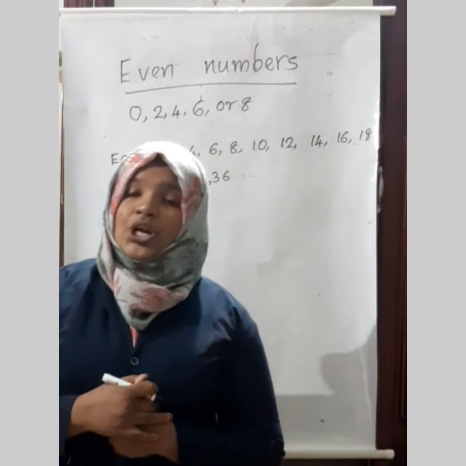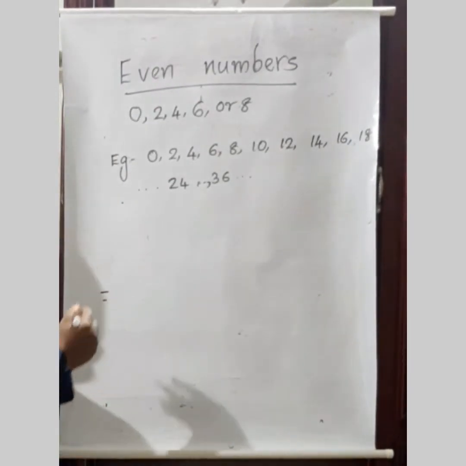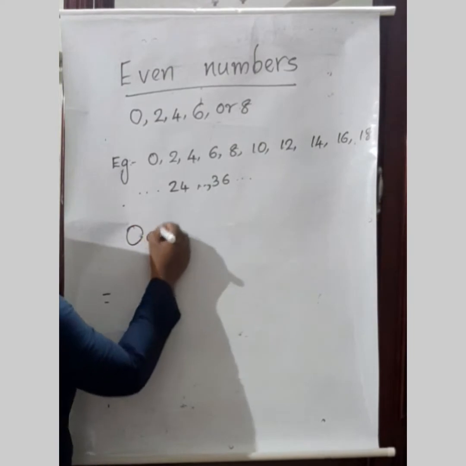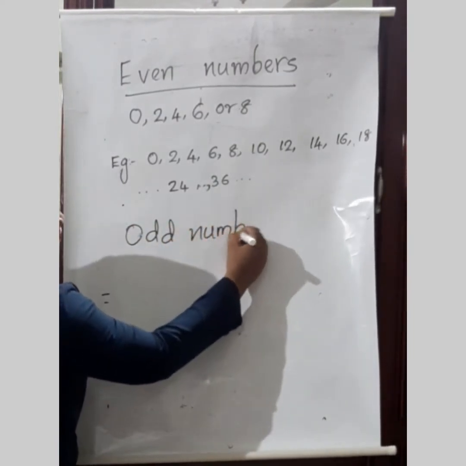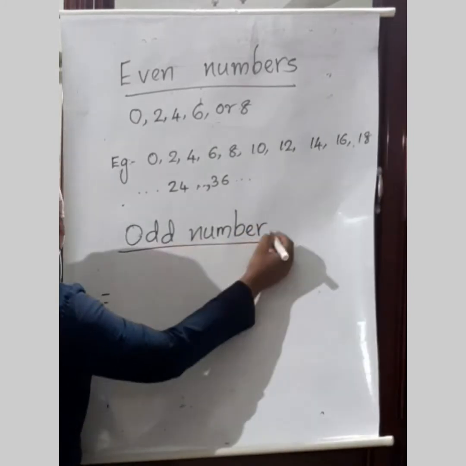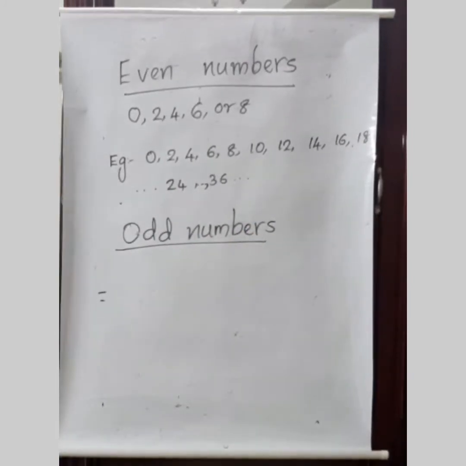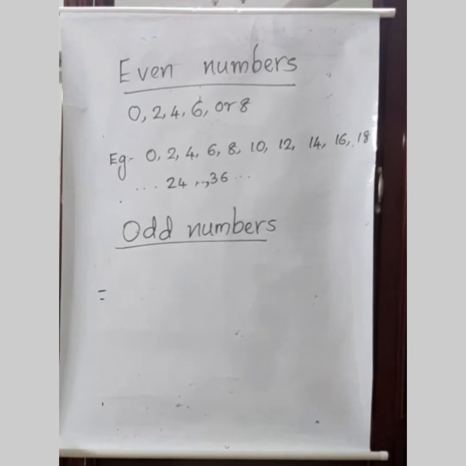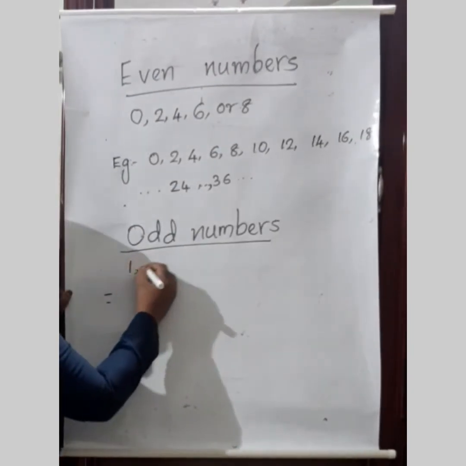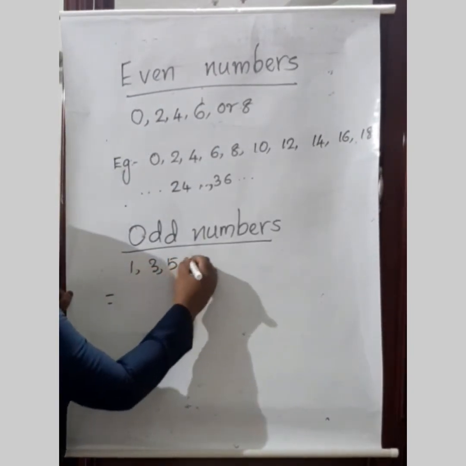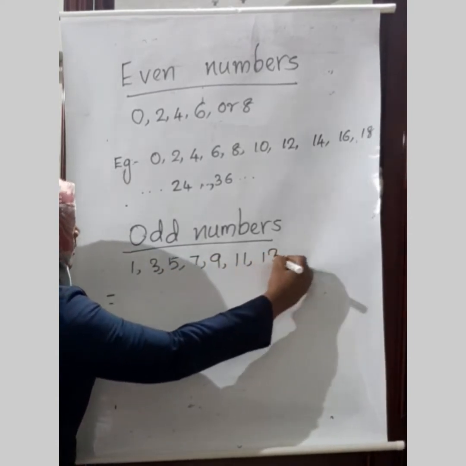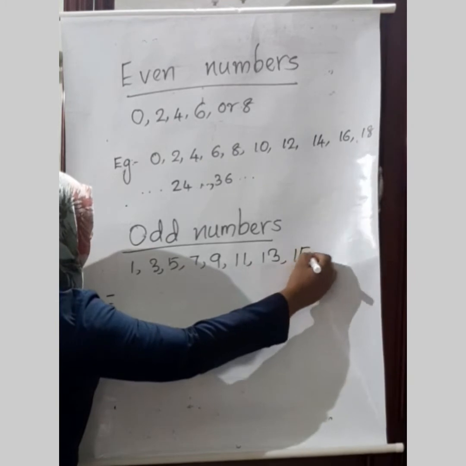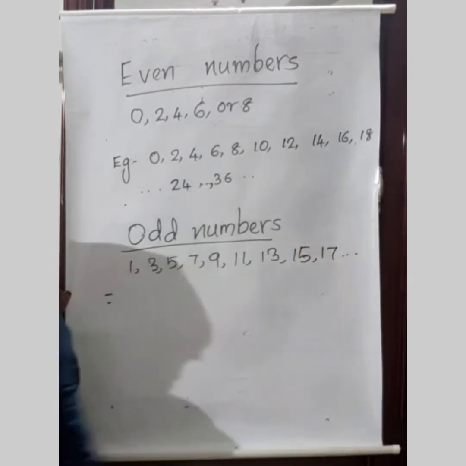So, what will be the odd number? How will we find the odd number? First, let me write some examples: 1, 3, 5, 7, 9, 11, 13, 15, 17, and so on.